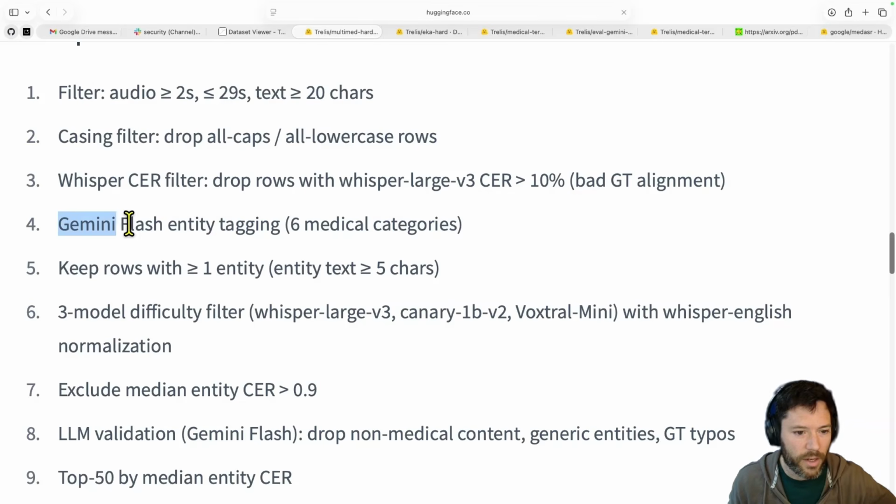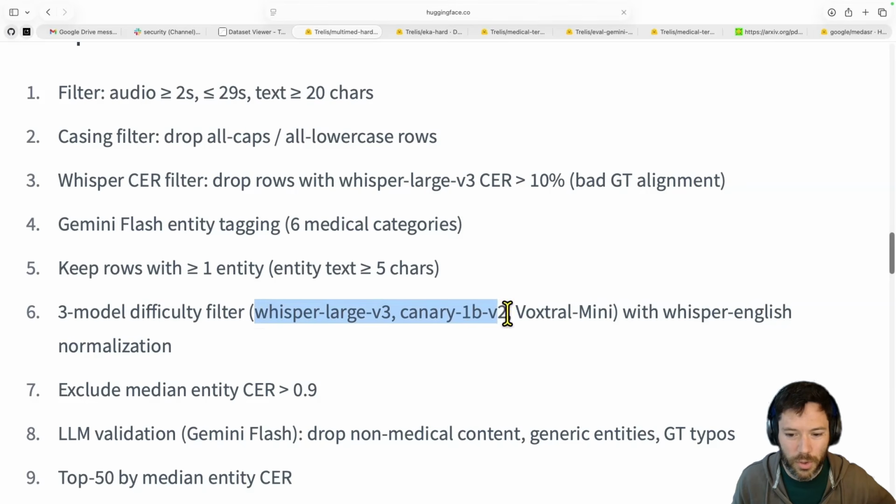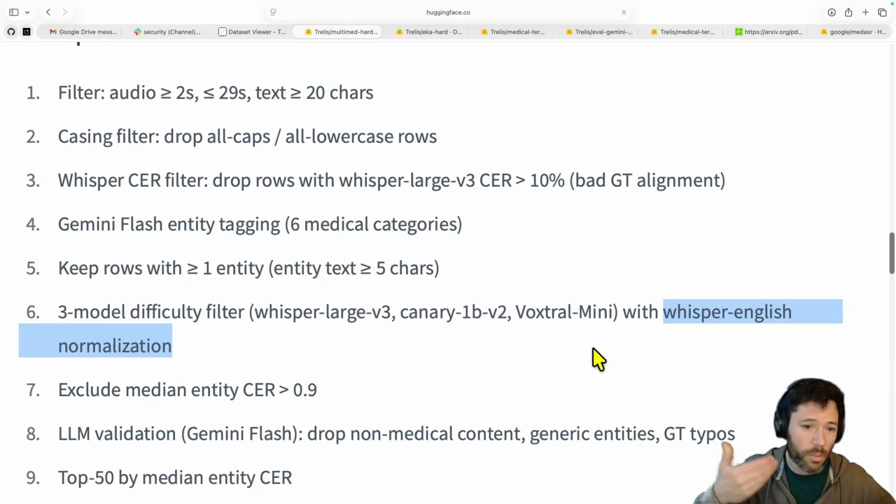Then what I do is I tag each of the rows using Gemini Flash, so I can get the medical entities, and I only keep rows that have at least one medical entity. Then to do the hard part, I run on 3 open source models, Whisper Large, Canary, and Voxtral Mini. And I should note that when I do any evaluations, and here I'm just looking at CER, I'll do Whisper English normalization, which will convert numbers to words and also do lowercasing.